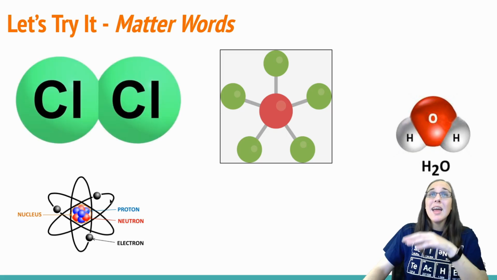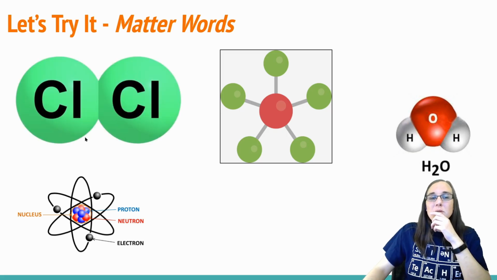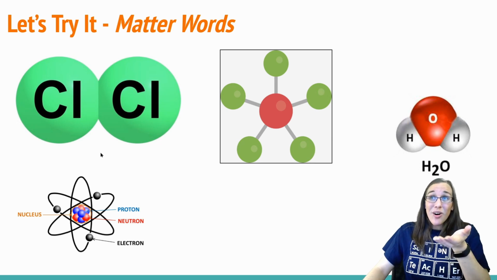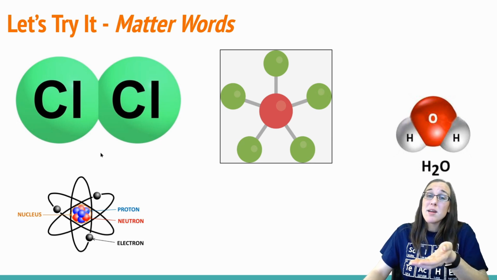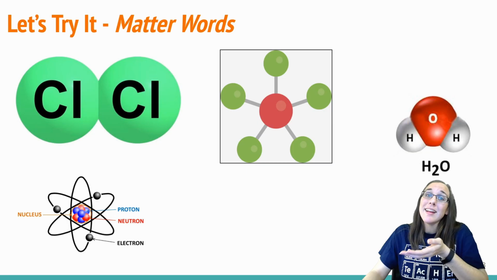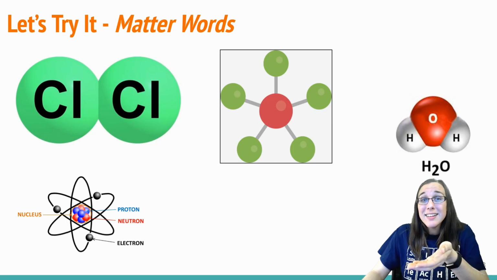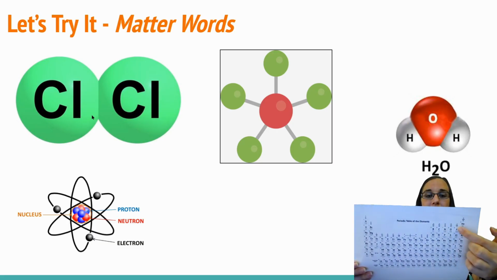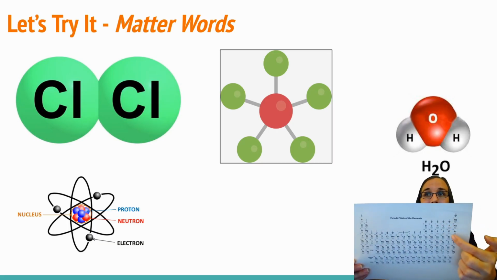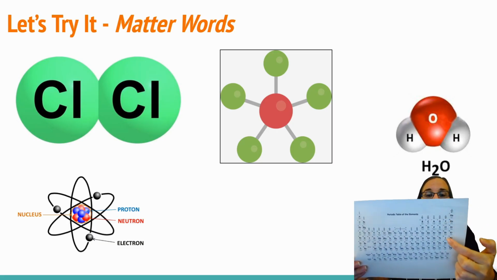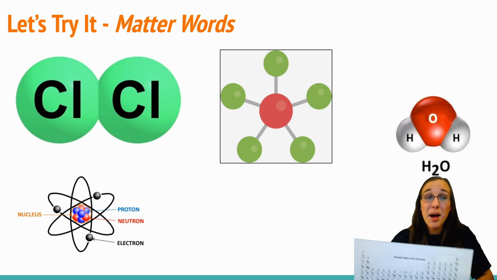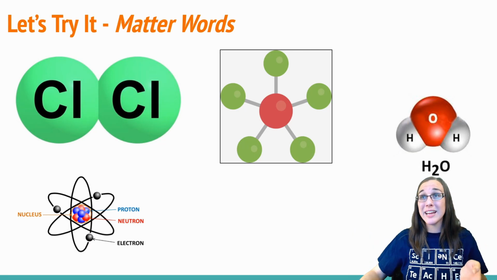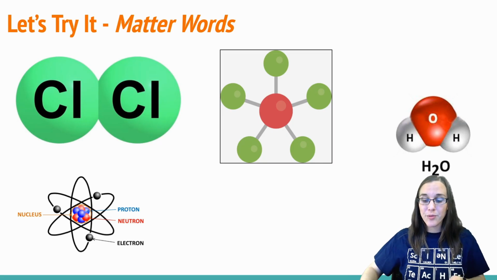Okay. How about having two of the same atoms together? You could call this a molecule, but if you were being more specific, you would call it an element. And because it is chlorine, and chlorine is within this little group right here, this little 7 that I pointed out before, that would make it a diatomic element, more specifically. You would never see chlorine by itself.